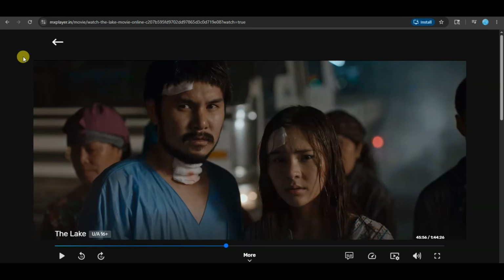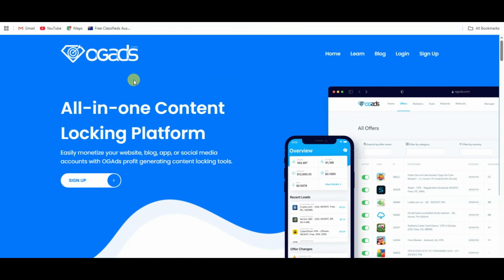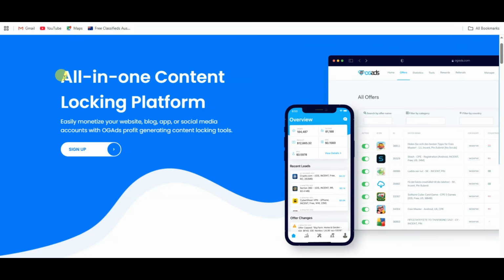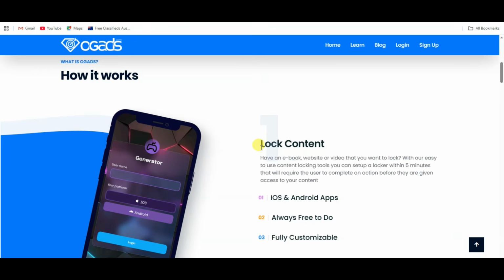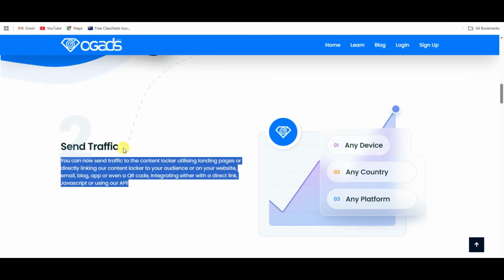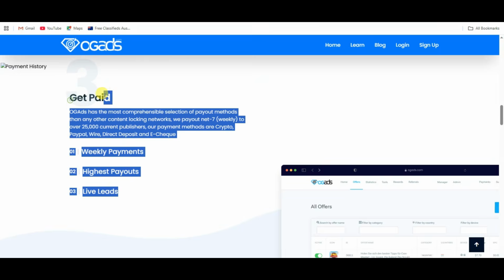Now in next step, what you will have to do is you can go on OgAds CPA network. Guys, this is the best and most popular CPA network. You can easily monetize your website, blog, app or social media accounts with OgAds. Here you can see overview of OgAds. Here you can see how it works. You can log content. You can send traffic. In third step, you can get paid.